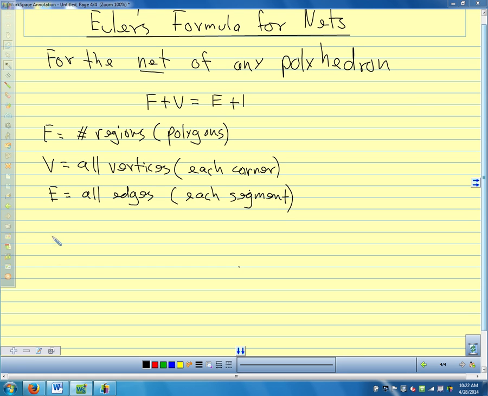Let's draw a net for a cube. So if I cut a cube open, and I know my sketch isn't perfect, I get the squares that make the sides of the cube. So if I fold that up, I get the sides of the cube, but not the top and the bottom. So let me put a top and a bottom on here, so that we could fold one over and make the top, and that one we could fold over to make the bottom of my cube.